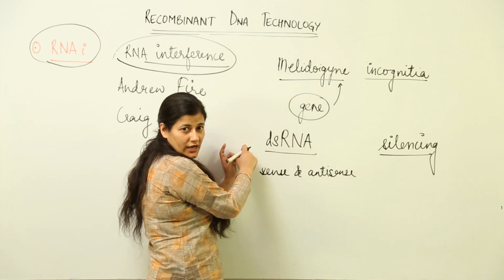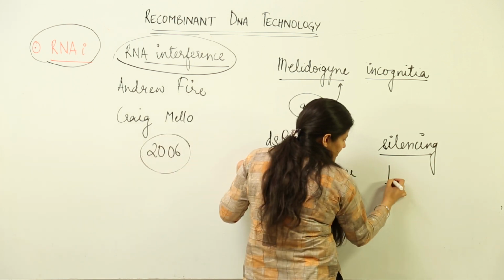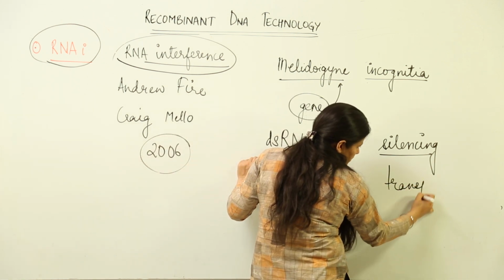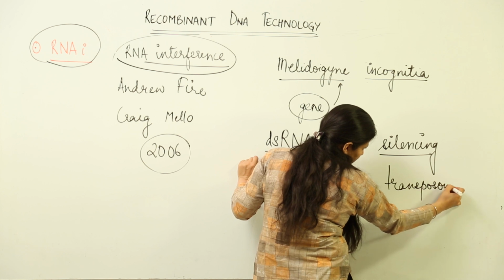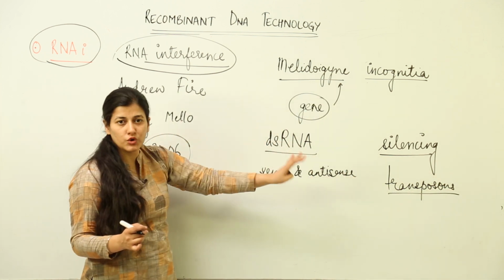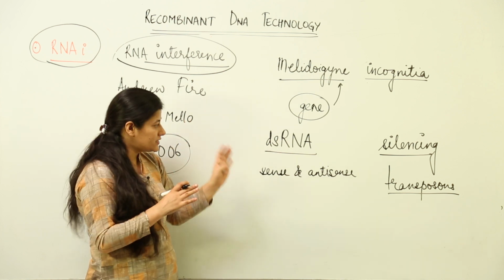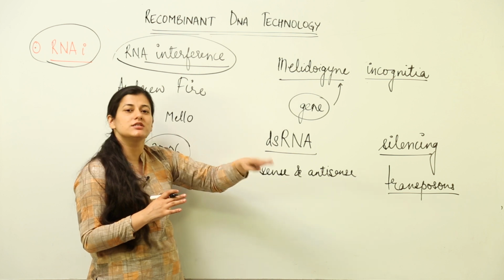This double-stranded RNA jumps from one side to another, acts as a transposon. What are transposons? Transposons are jumping genes that move from one point to another. It acts as a transposon and helps in cellular defense. It is part of the cellular defense mechanism in certain eukaryotes.